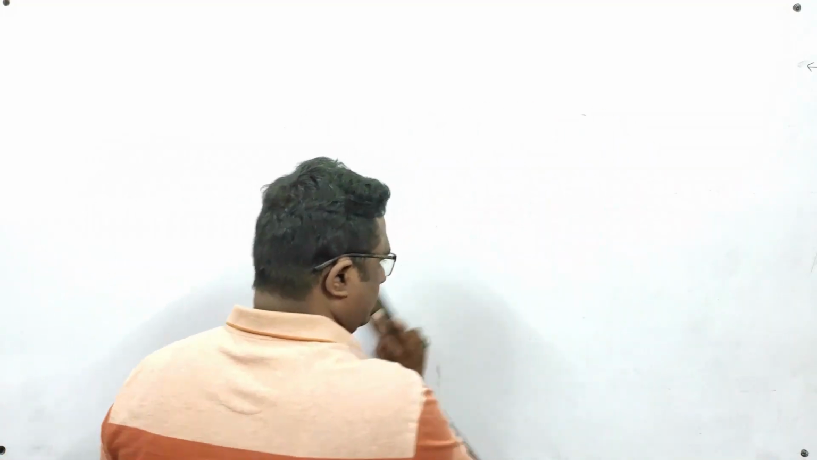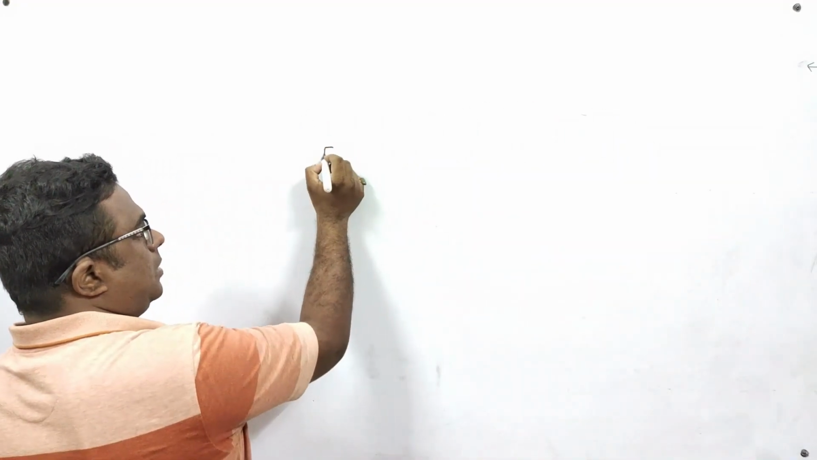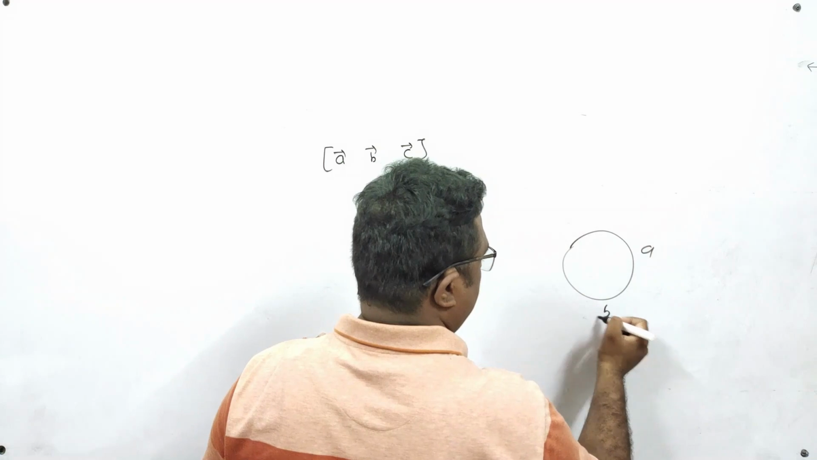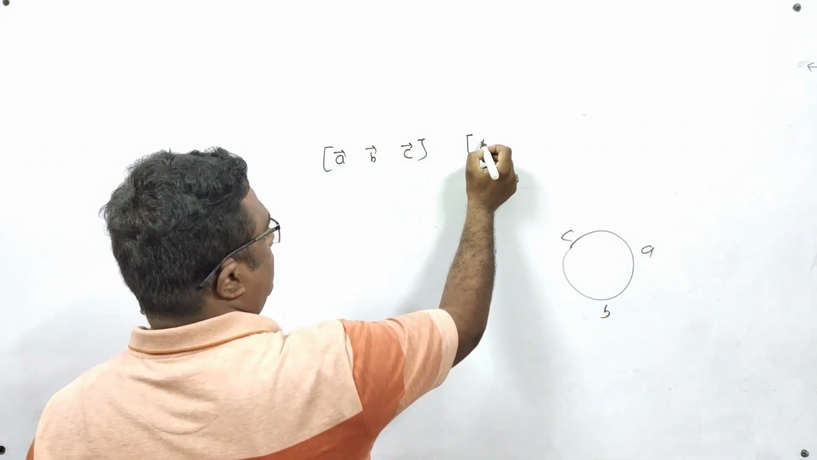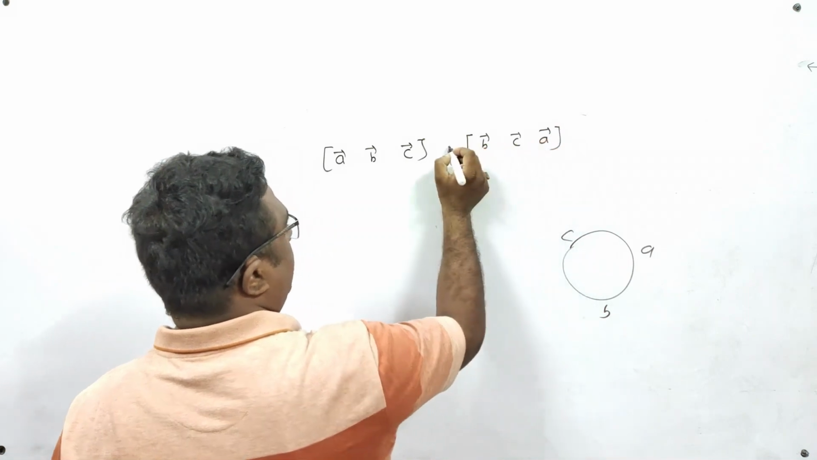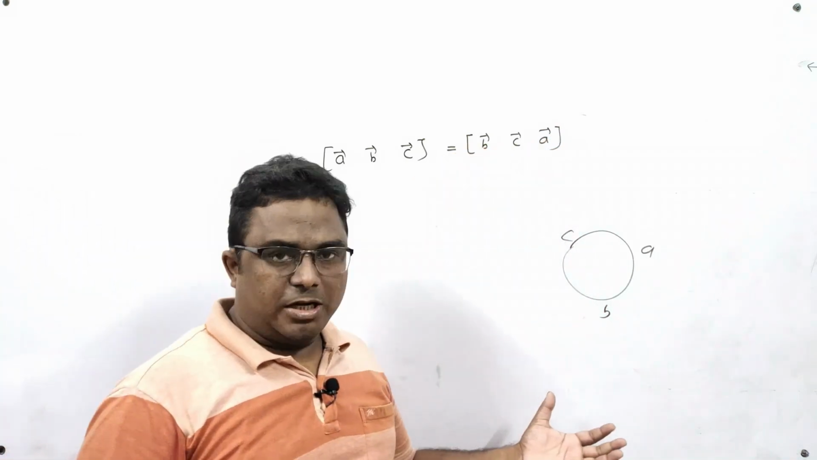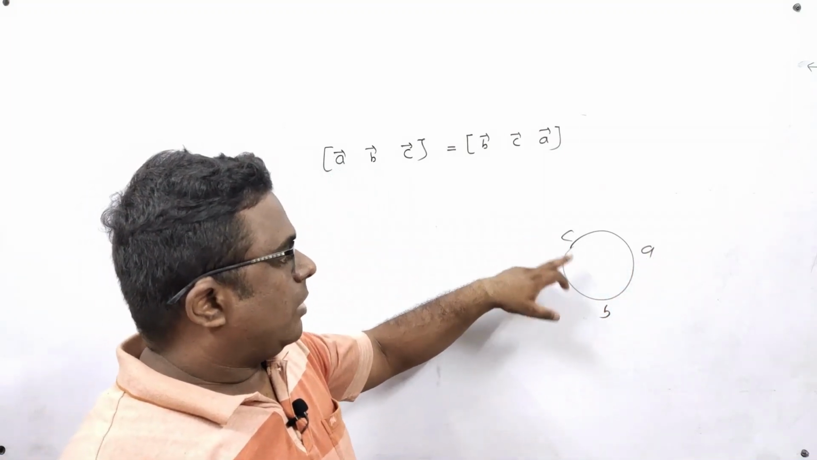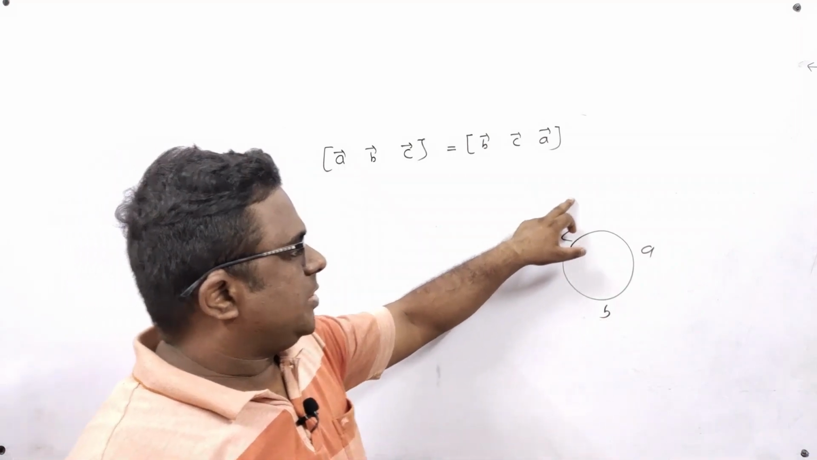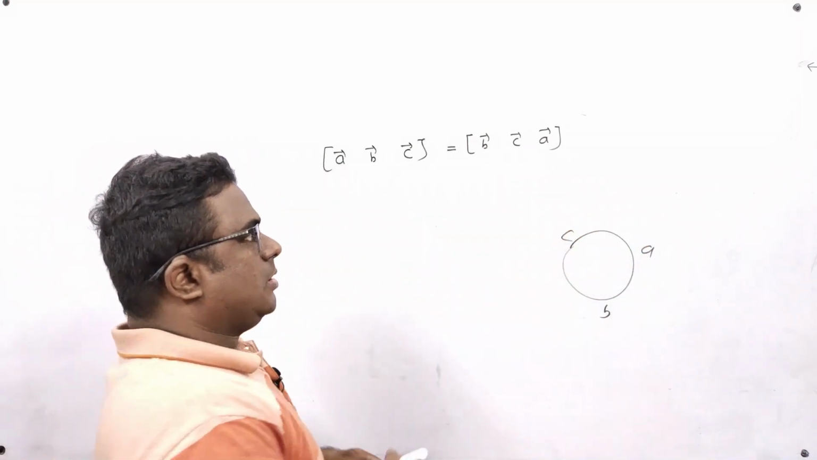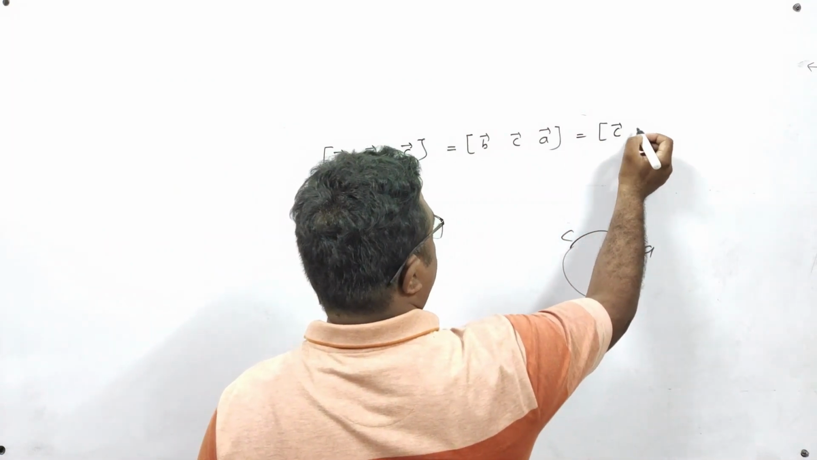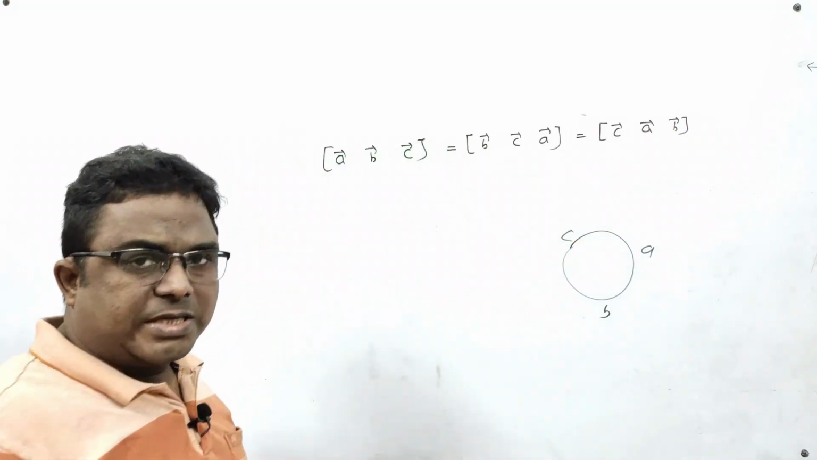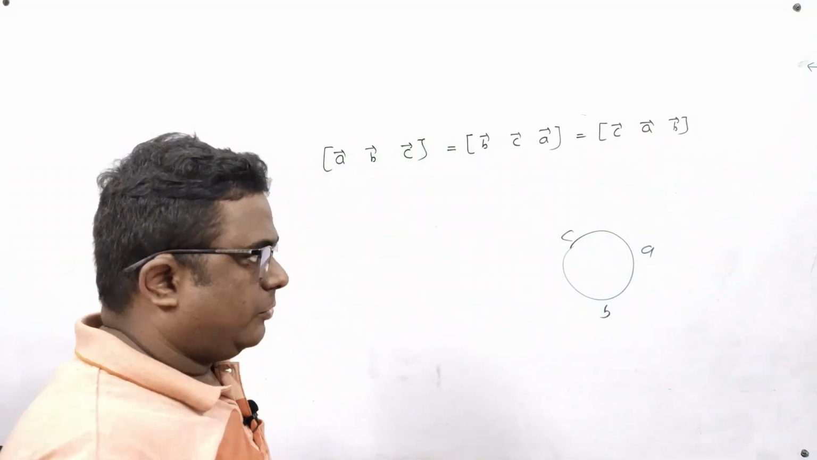I am telling you. A vector, B vector, C vector. Cyclic order means A, B, C. So if I write it BCA, even then its value is same because I did not change the cyclic order. When I started from A, then my cyclic order was ABC. When I am starting from B, cyclic order will become BCA. And suppose if anyone starts from C, then what cyclic order he or she will get? C, A and B. So all these three scalar triple products have the same value.